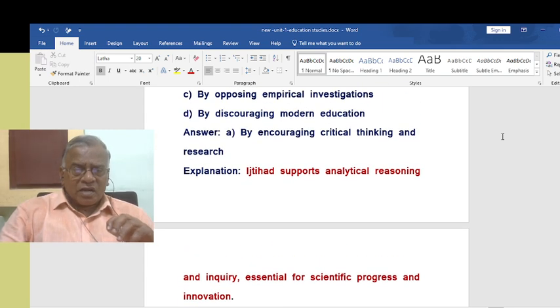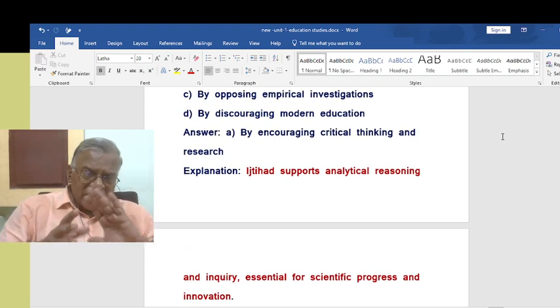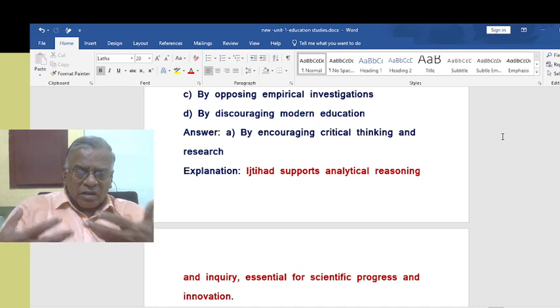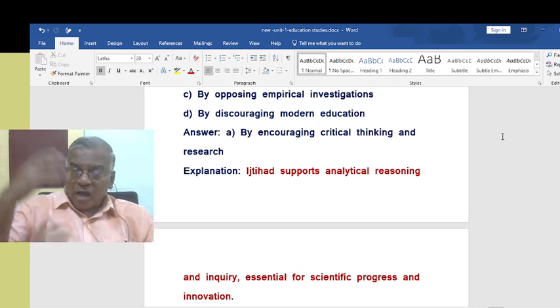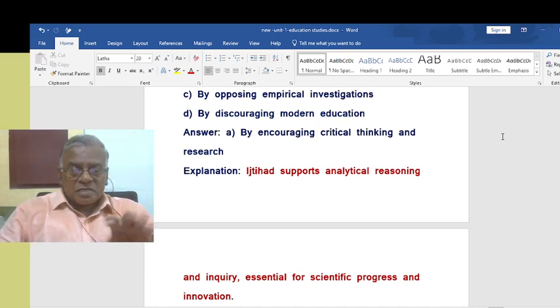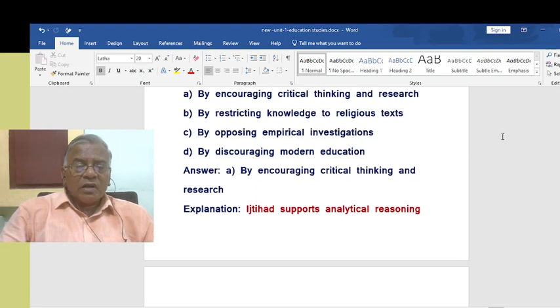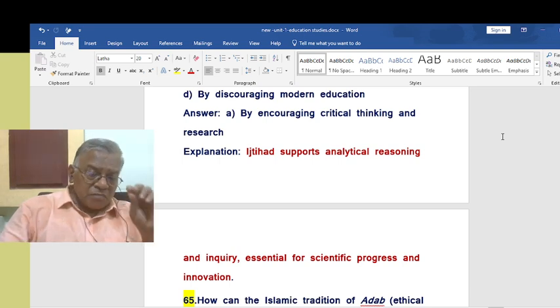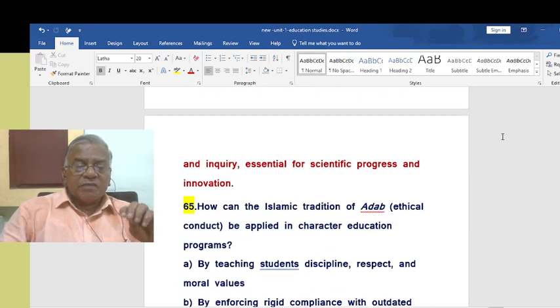I hope you understand how you can interlink with the concepts of various isms. This is how you can ask the higher order questions. Especially the application part is very important. Ijtihad supports analytical reasoning and inquiry, essential for scientific progress and innovation.